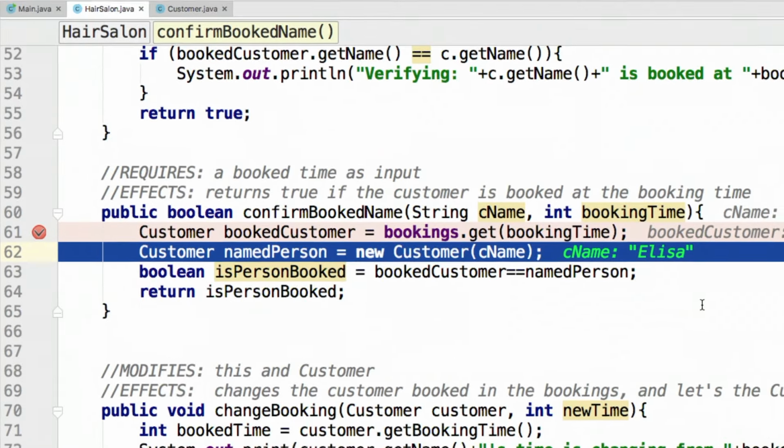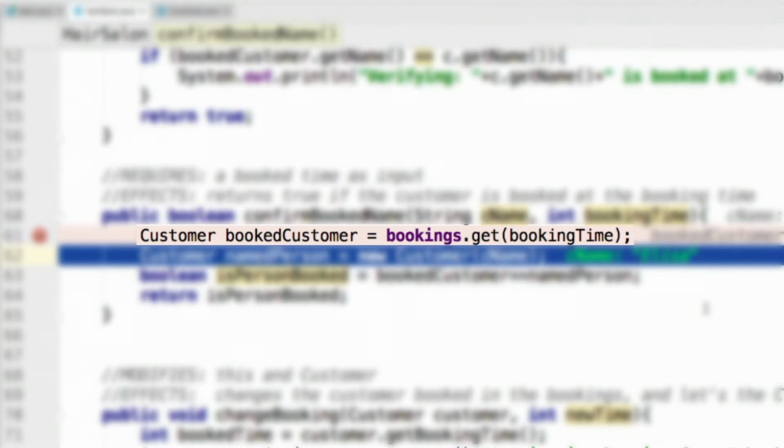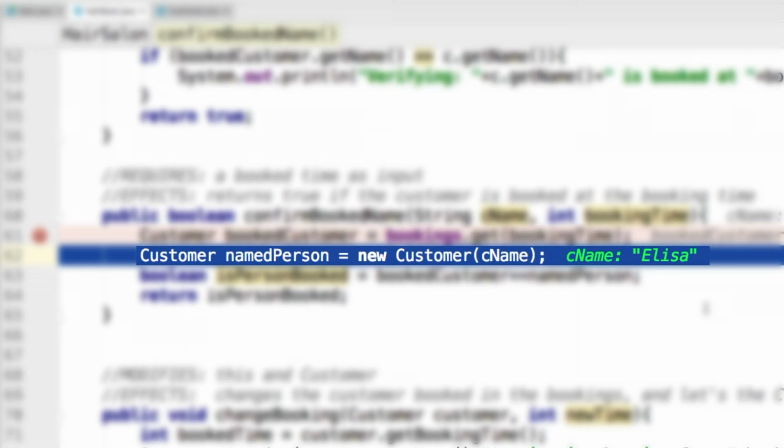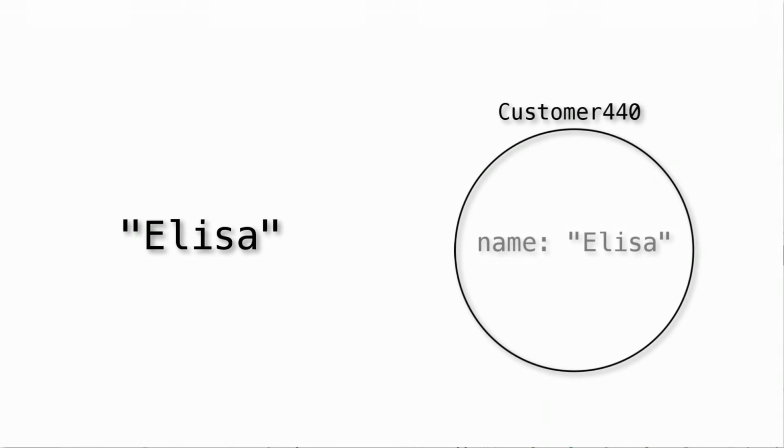So now let's keep going to test hypothesis 3 to see if the person just isn't being found correctly. So we're setting this new variable booked customer to be the customer at the given time. And then we're doing this interesting thing where we make a new customer named Elisa. That's why we get that printout, making new customer. And you might be wondering why we're doing that, and it's because you have to compare things of the same type. You can't compare strings to ints, you can't compare hair salons to customers, and you can't compare customers to strings. So if we want to compare the string Elisa to the customer whose name is also Elisa, there are lots of things that we can do.